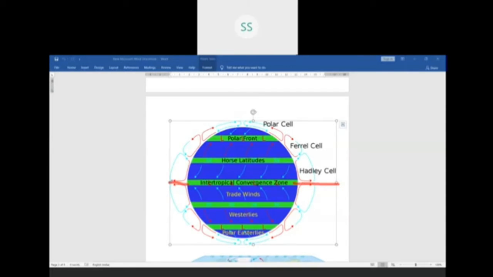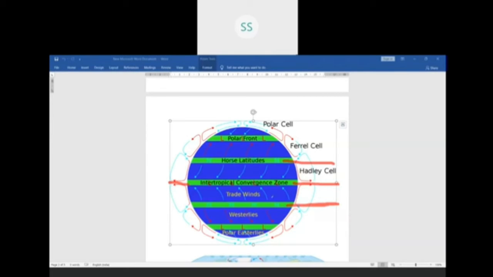This is the equator. And this is your Tropic of Cancer in the north, and in the south this is your Tropic of Capricorn.